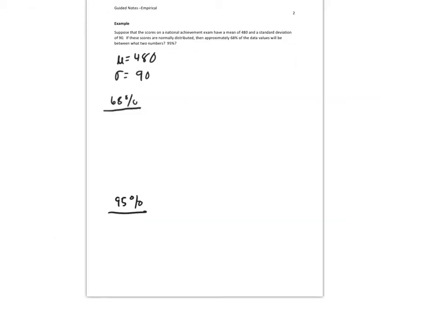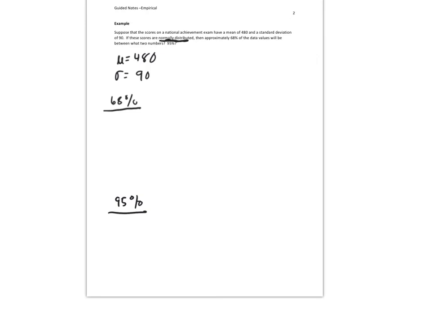So suppose that the scores on a National Achievement Exam have a mean of 480 and a standard deviation of 90. If these scores are normally distributed, that's good enough right there, then approximately 68% of the data values will be between what two numbers? So if scores are normally distributed, that tells me I have normal data, mound, so bell-shaped, I could say bell-shaped.